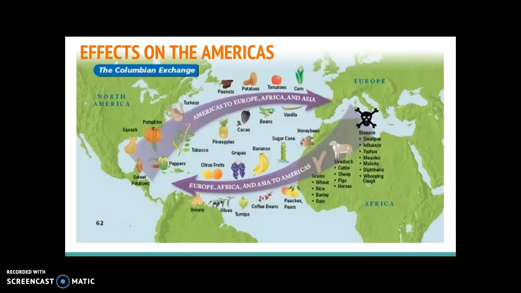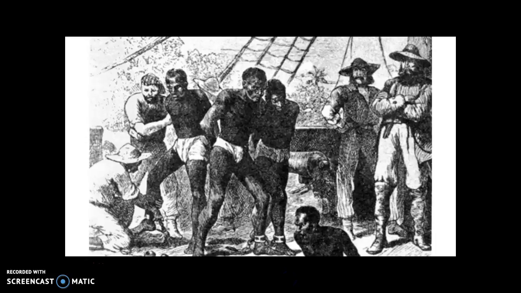Now, while having fruits and vegetables and animals are a good and delicious effect of the Columbian Exchange, not all of the effects were positive. So diseases also came over on those ships, and it is as if having the conquistadors and other explorers coming to quote-unquote discover and claim your country wasn't bad enough, something as simple as the common cold could completely wipe out native populations. So now that you know what the Columbian Exchange is, let's look at what some of the effects of it were. You're going to need to write down 4 of them as we go through today.